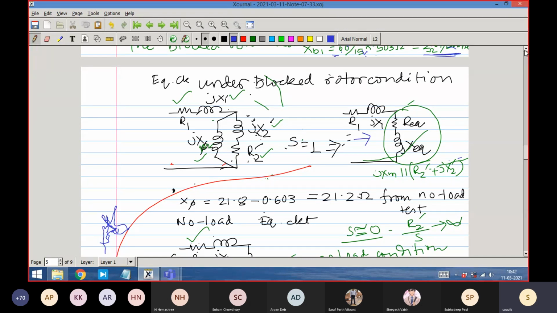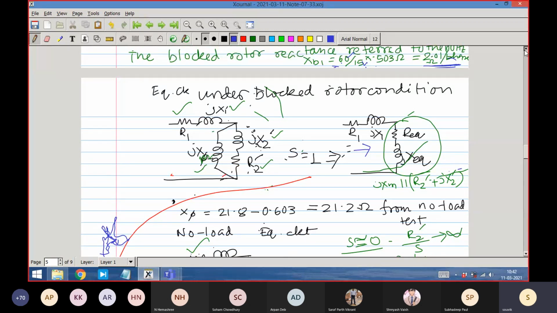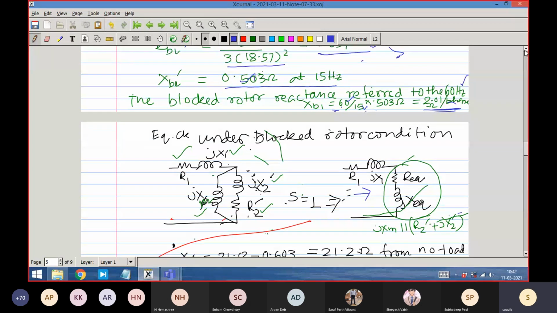Just take the blocked rotor value. Let me follow the procedure first. We found XBL, 2.01, which physically means X1 plus X equivalent, right?